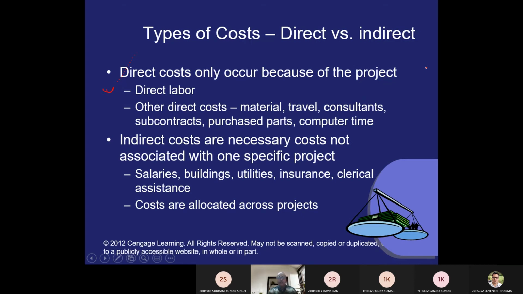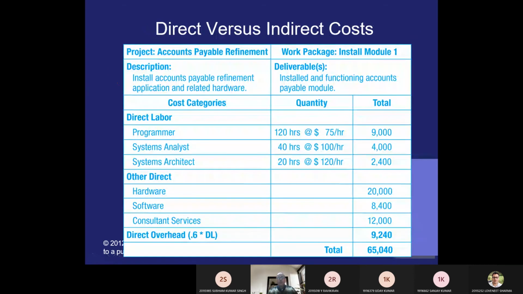These are the indirect costs. Now, some examples of direct and indirect costs are given in this PowerPoint slide. All of you are aware of it. Direct cost: the programmer's labor cost you are paying, system analyst cost, system architect cost. These are all direct costs.